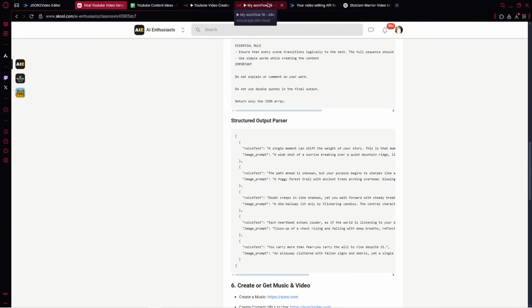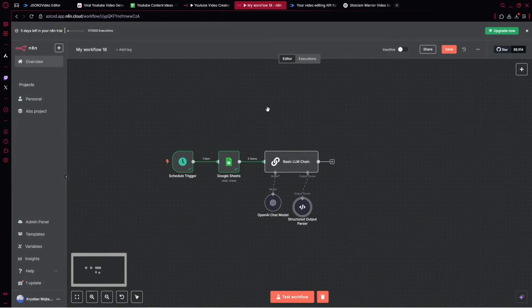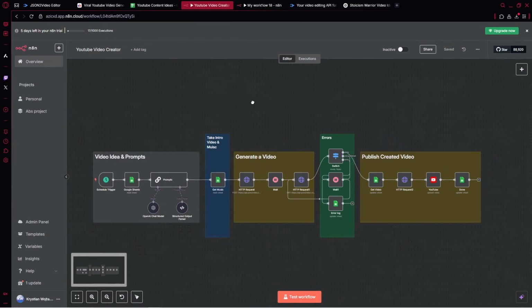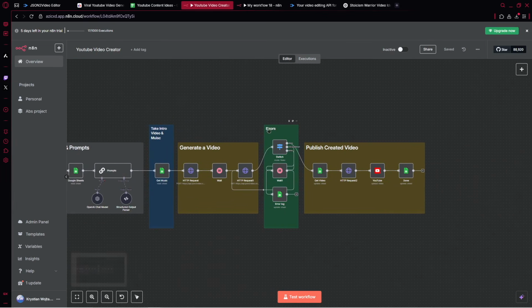And now let's go back to our automation. And here I can say we've got the inputs set up. Because when we go ahead to our final form, we've got here the video idea prompt. So these are our inputs. We've got the section to take the intro video and music. Here we generate a video. We've got a log for generating errors. And at the end, we publish the created content.